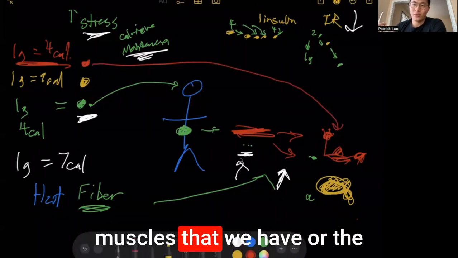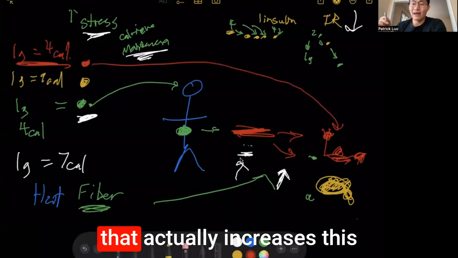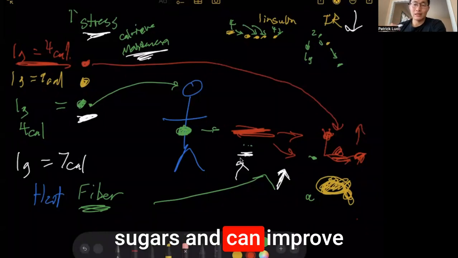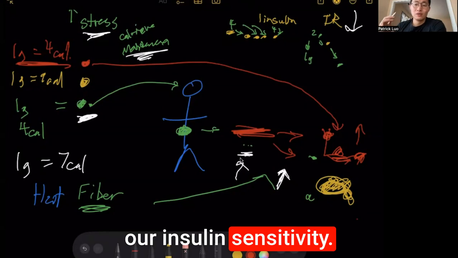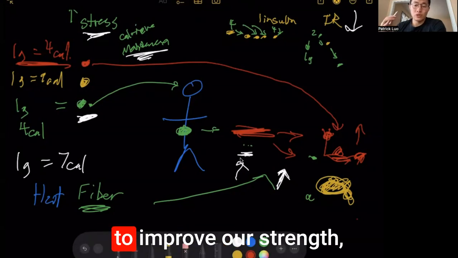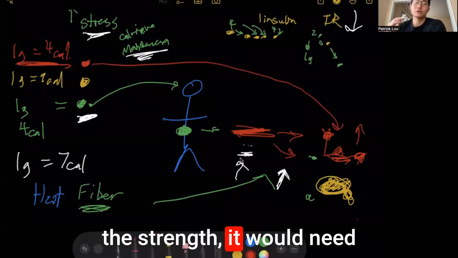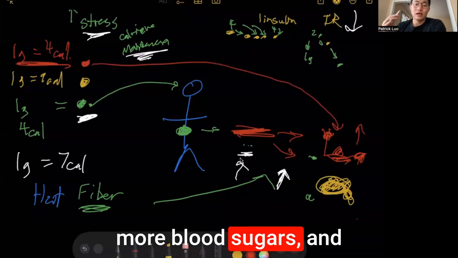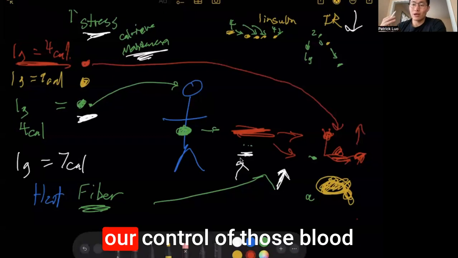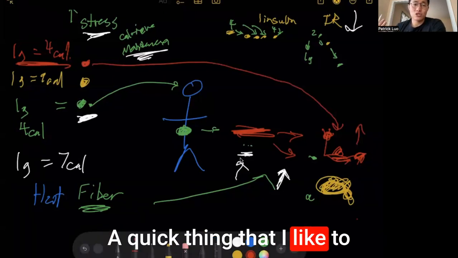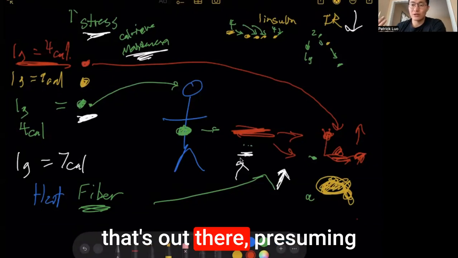The more muscle we have, or the stronger our muscles are, the more that increases the demand for blood sugars and can improve our insulin sensitivity. To maintain that strength, the body needs more blood sugars, thus improving our control of those blood sugars appropriately.